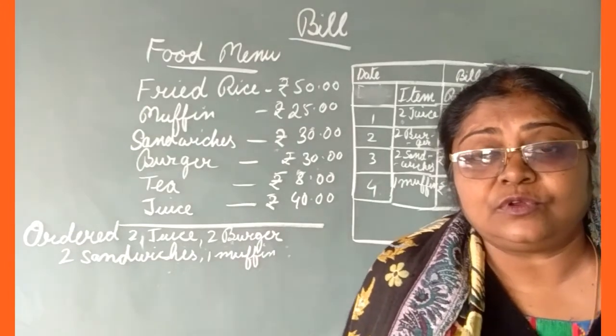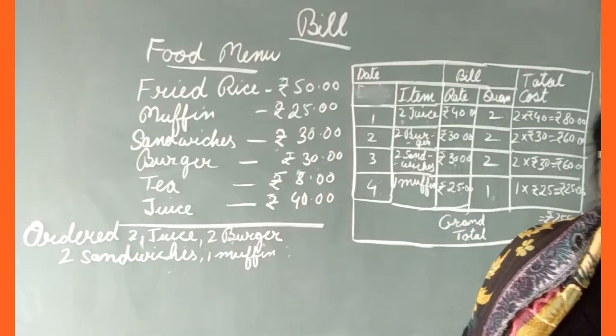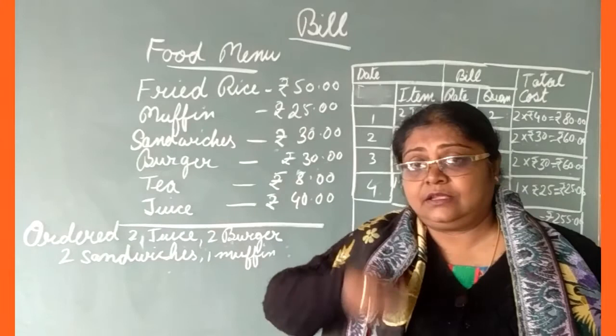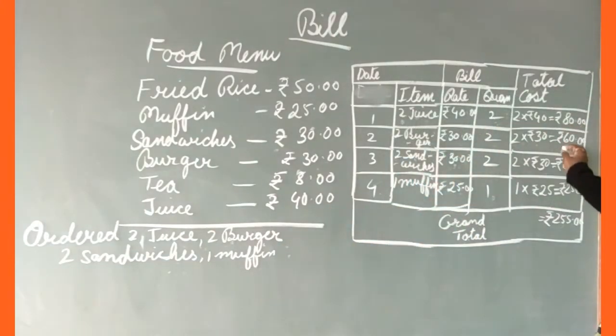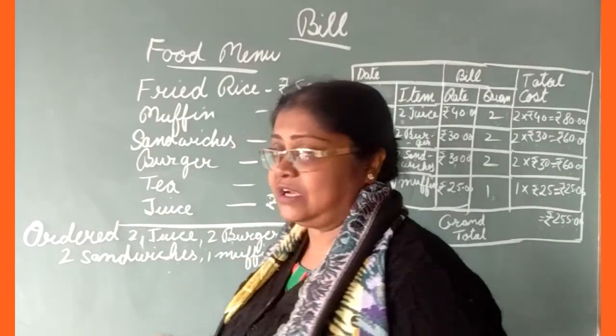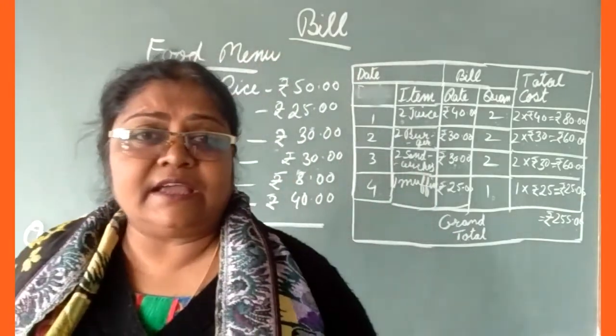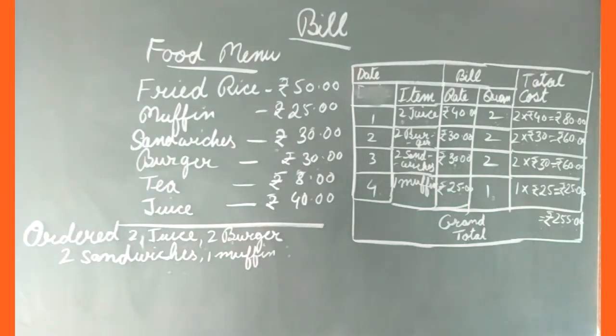Lastly, what you have to do? You have to take out the grand total because you are making the bill, no? So now you have to take out the grand total. After taking out the totals, you will add all the totals. Okay, is it clear? Then what grand total did you get? Rupees 255. What is the cost of this item? What they have ordered? The cost is rupees 255. Okay?